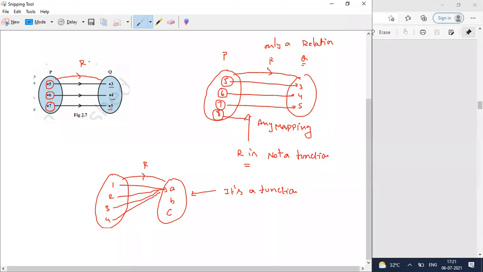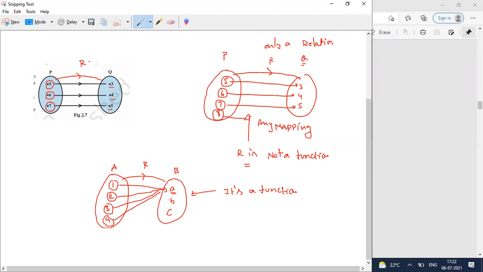See, what is the condition? Each and every element of A should map with B and it should be unique. Unique in the sense that all the elements might have some common output, but 1 is having only one output, 2 is having only one output, 3 is having only one output, 4 is having only one output.